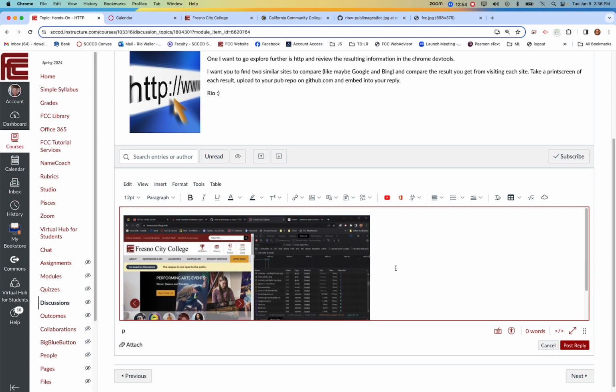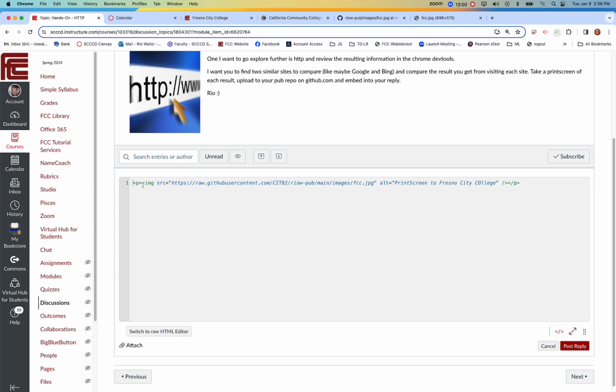Or you could put it after. And if you were trying to figure out how to select it and you couldn't, you could always come down here and I'll go, oh, notice there's a P. Now, if you've never seen HTML, you're going to go, what does this mean? But notice what this is. This is an image tag.